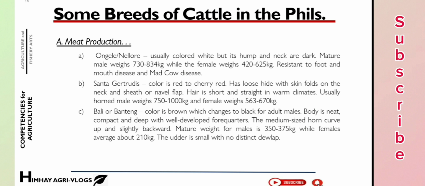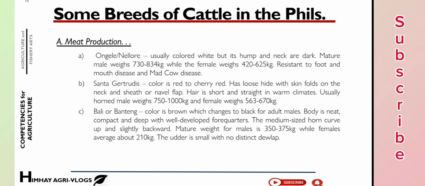Meron tayong Valley or Banteng. Color is brown which changes to black for adult males. Body is neat, compact, and deep with well-developed quarters. The medium-sized horns curve up and slightly backward.